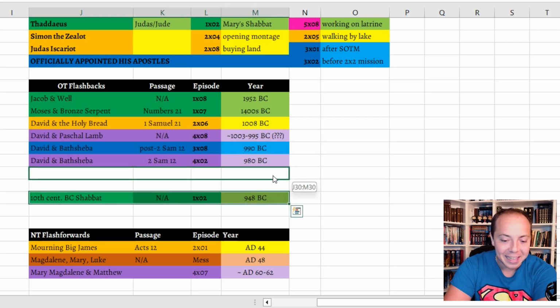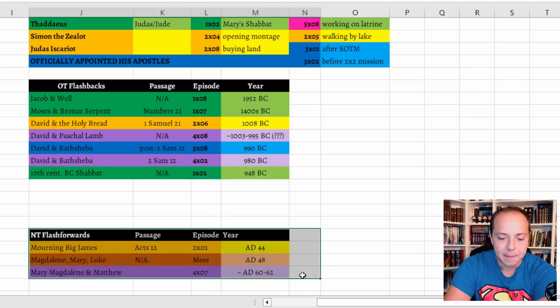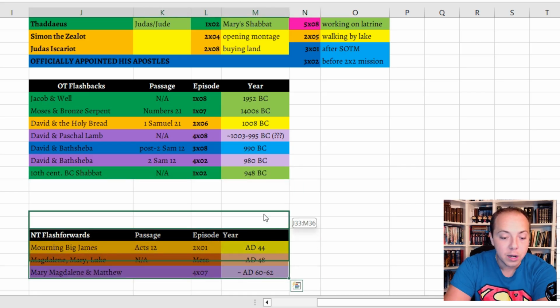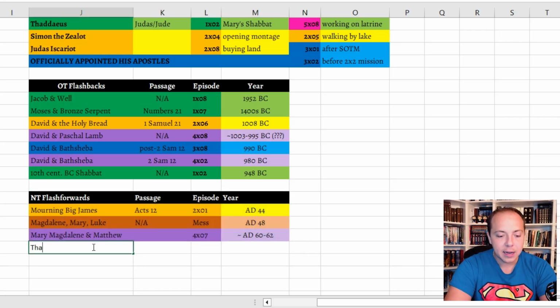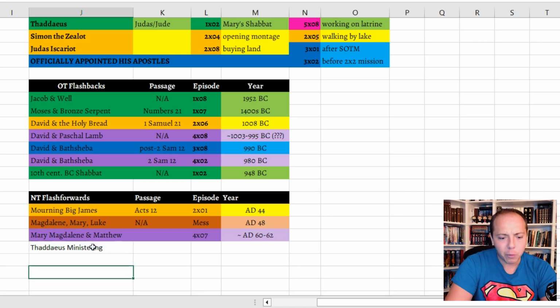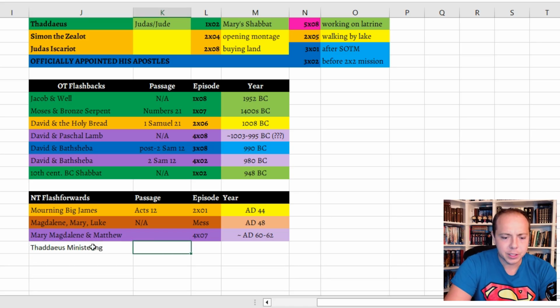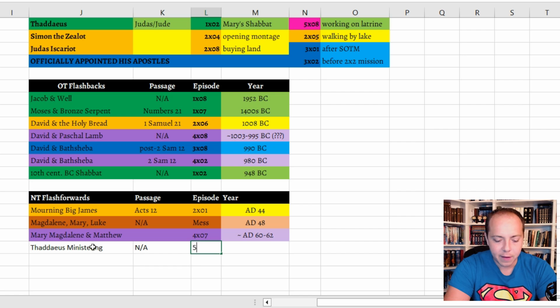So we actually didn't have any Old Testament flashbacks in this season, but we did have one New Testament flash forward. I did not predict that, but we did see Thaddeus ministering in the future. We don't know when that was, and so I really just have to say not applicable when it comes to a passage. But this was in season 5, episode 8, and it didn't really tell us when this was in the timeline, so I really can't say.